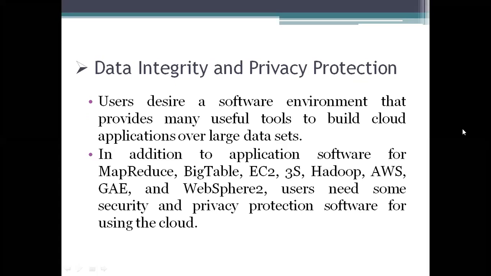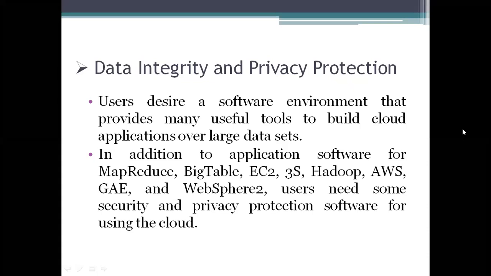They are using the data sets provided by the cloud or data centers, or they have their own data sets, and they are asking for tools that are useful to process all these things in the cloud applications we are choosing.